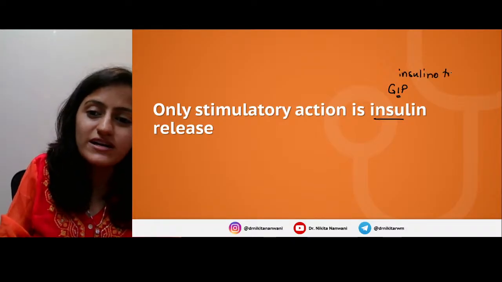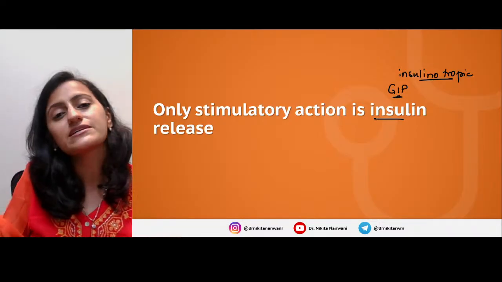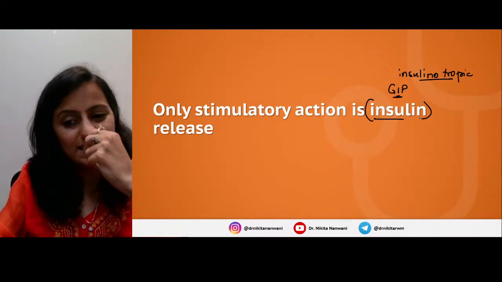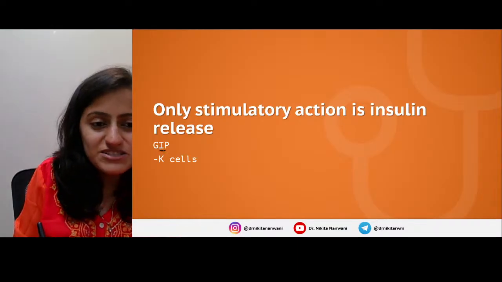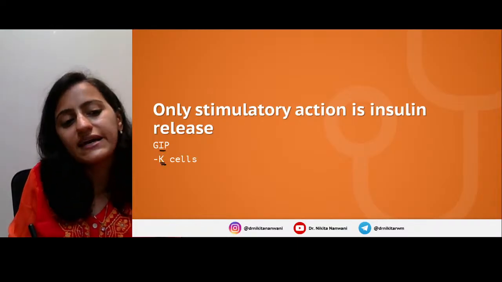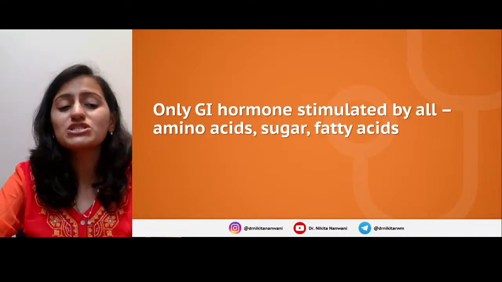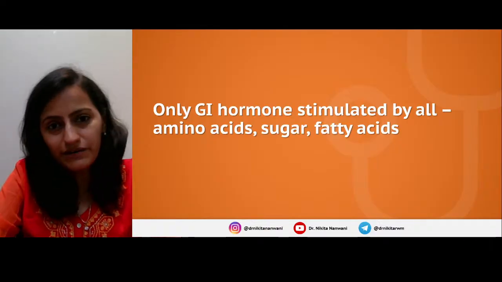Previously, it was called gastric inhibitory peptide. It inhibits the stomach. Now it is your insulinotropic peptide. Remember, the only function is insulin release. It stimulates the insulin release. Okay, that's GIP. And from where does this GIP come? It comes from the K cells. I is for K, right? The K cells.